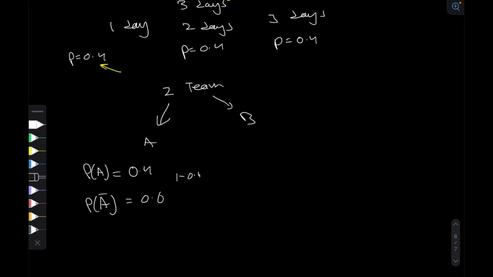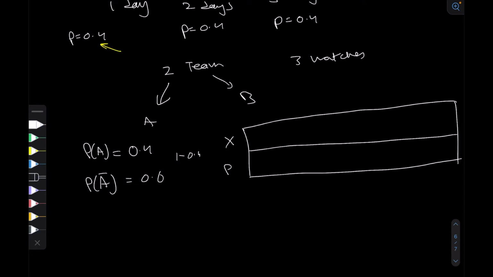Let's say these two teams play 3 matches together, and let's make a probability distribution table of this. Here my x is representing the number of matches that team A wins.